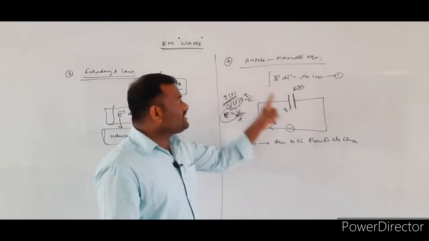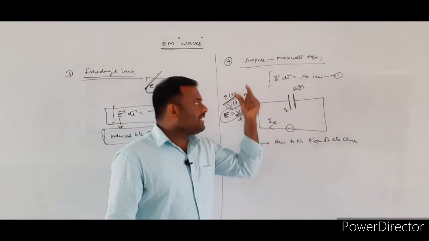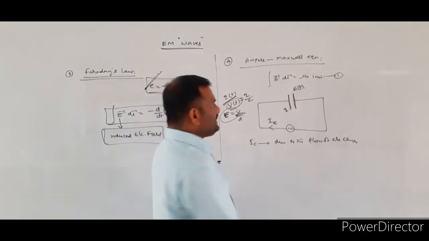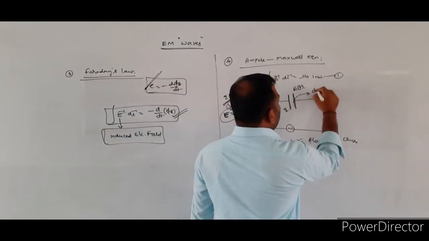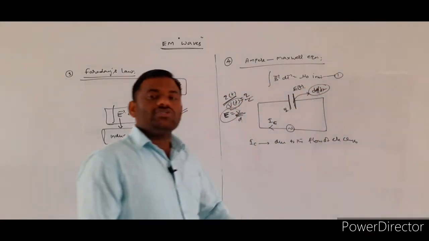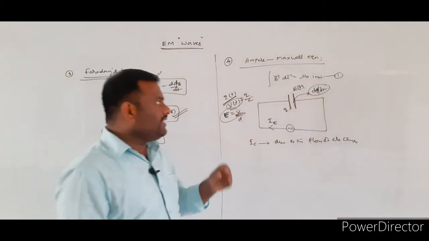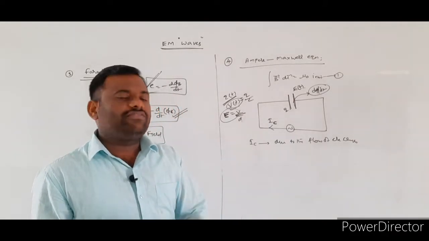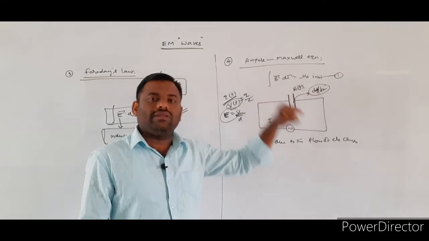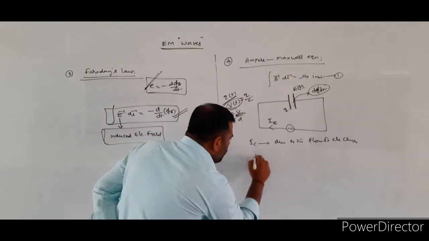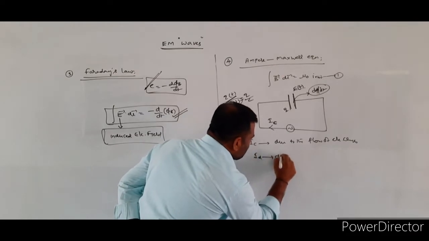So when we consider the time varying electric field in between the capacitor plates, the flux changes with respect to time. Whenever you consider the change in electric flux, that change in electric flux produces some electrical current. Such a current we call what? Displacement current.